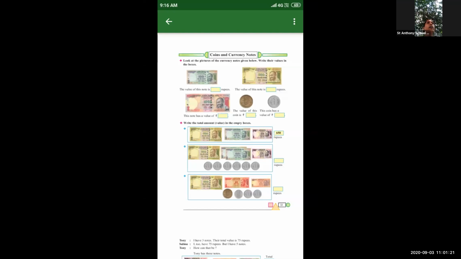Yes, good. Now, if suppose you are going to purchase a new dress for you, right? Your birthday is there. At that time, you are going to purchase a new dress, right? If suppose you are entering that shop, taking the dress, one very nice Barbie frock you are taking. After that, the shopkeeper is asking for what? Money.